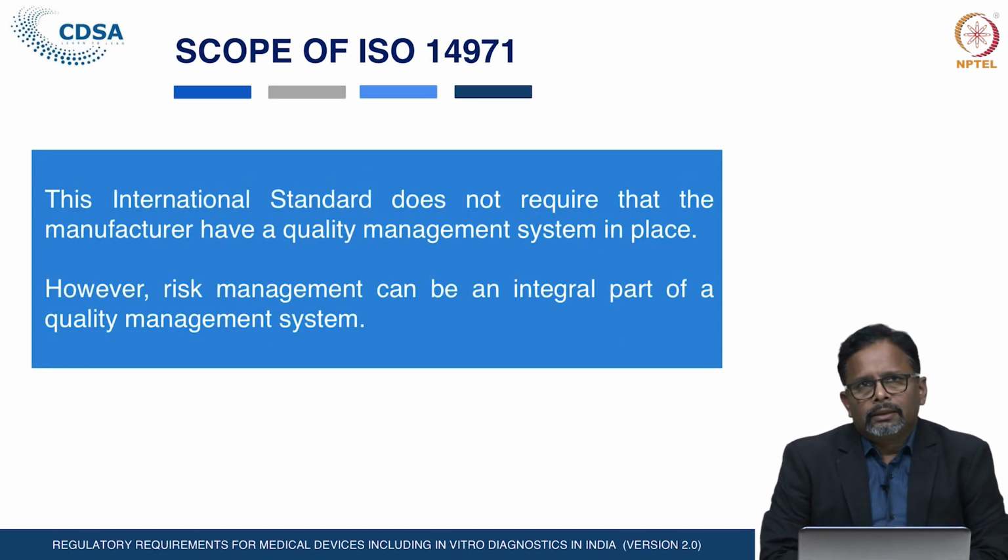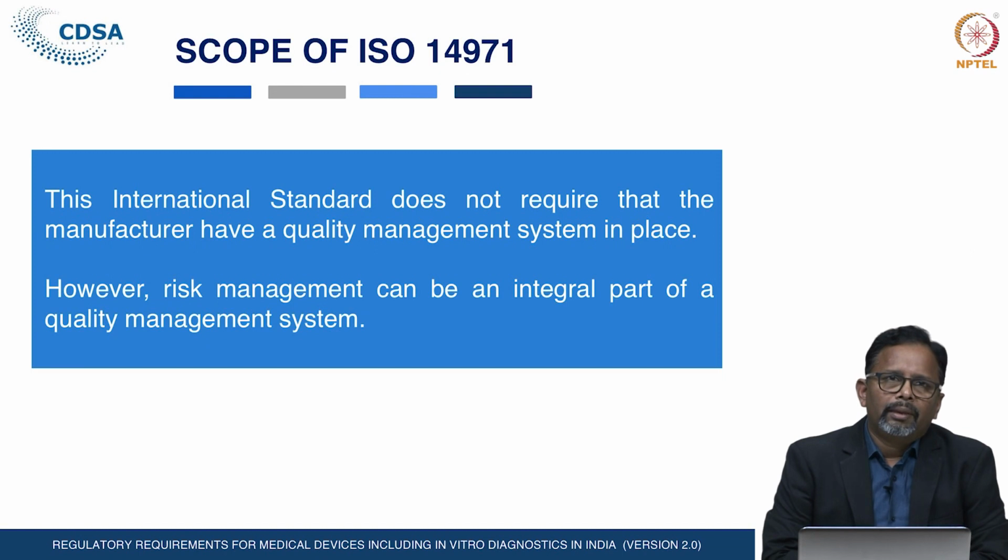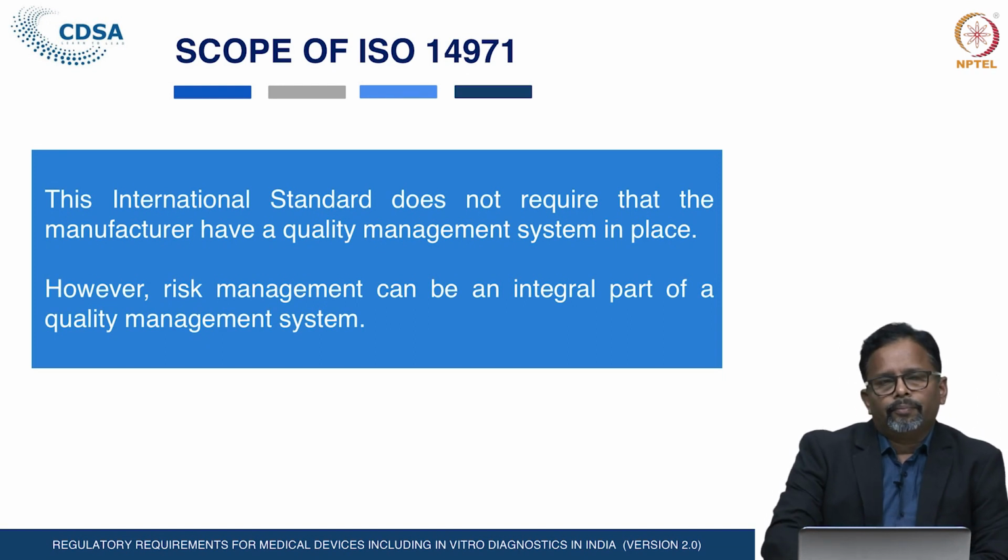This standard does not require that the manufacturer should have a quality management system in place. However, risk management is an integral part of the quality management system.